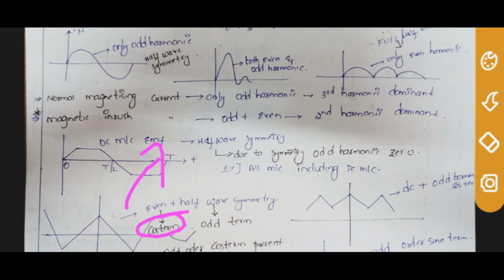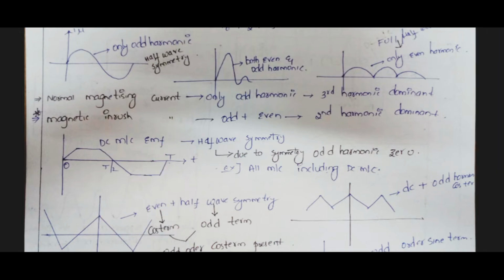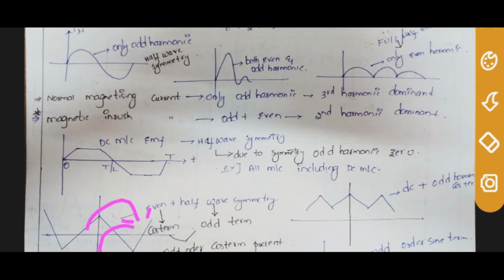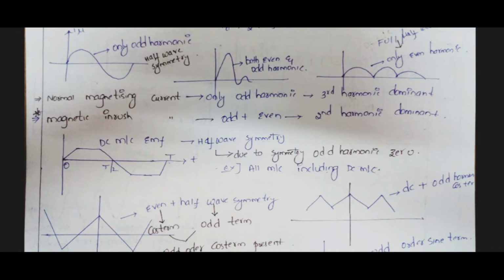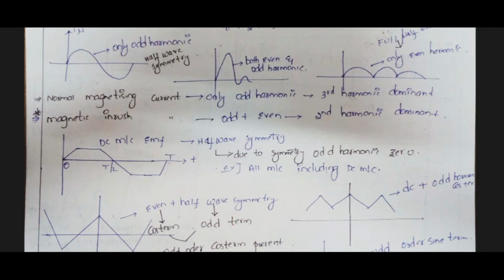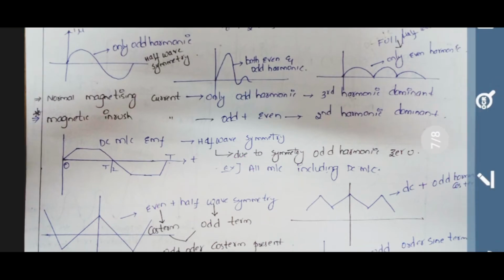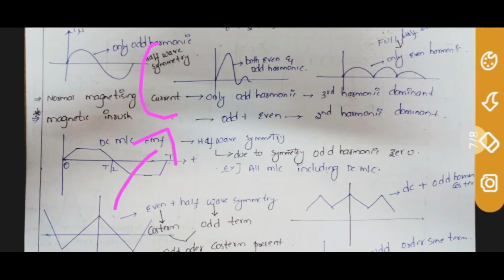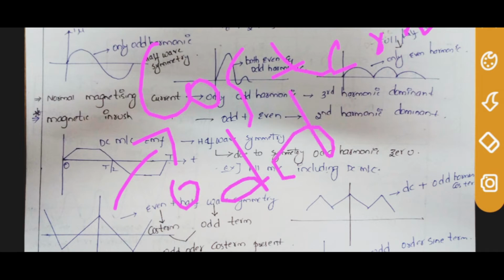That is, you shift this area here, you shift this area here, and you take the negative sign. You will get this waveform. So odd harmonics exist: half wave symmetry, odd harmonics. The negative axis is equal to the positive axis with respect to the x-axis. The waveform is symmetrical, so odd harmonics exist. So this waveform will have the cos term, and only odd harmonics will be present.